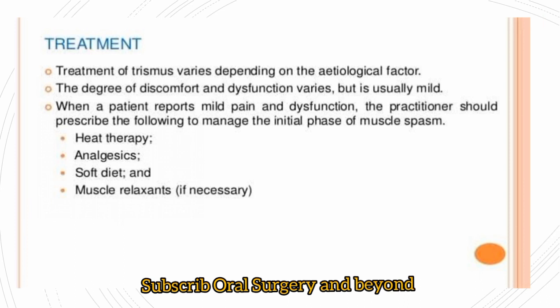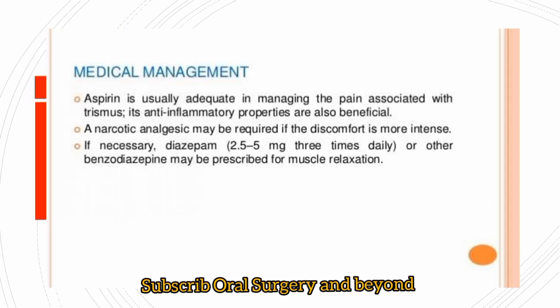Mostly after the trismus is diagnosed, we advise the patient to use external heat therapy. We advise analgesics, a soft diet and some muscle relaxants. As I said earlier, muscle relaxants are very useful to treat trismus. Mostly we advise some muscle relaxants combined with an analgesic. Aspirin is usually adequate in managing the pain associated with trismus. It's anti-inflammatory and it's also beneficial to reduce the pain at a lower dosage.